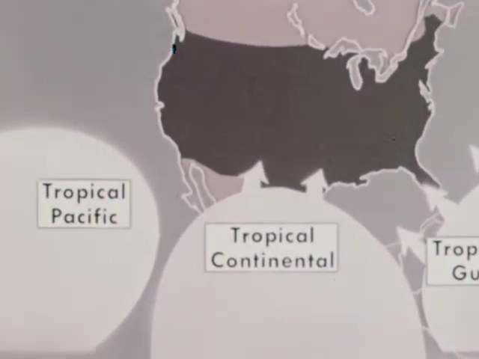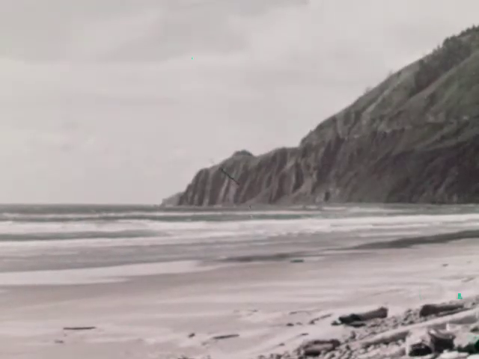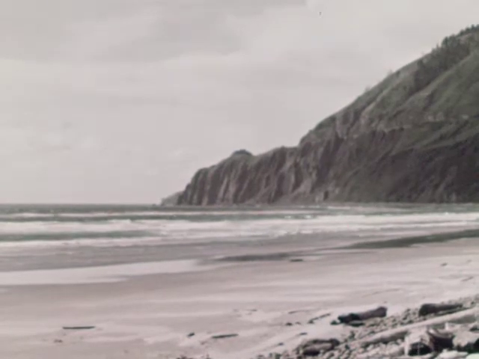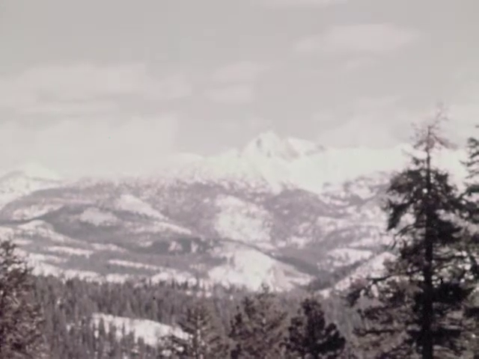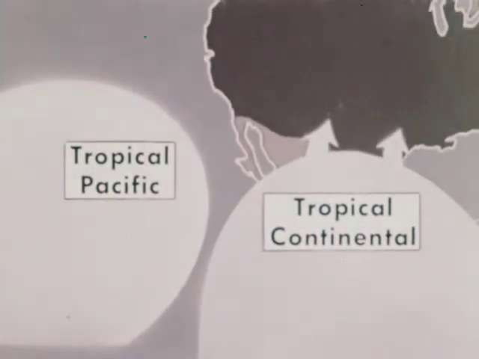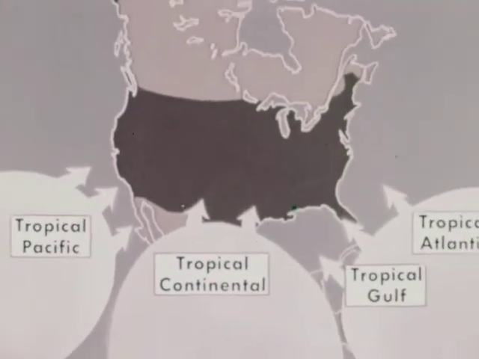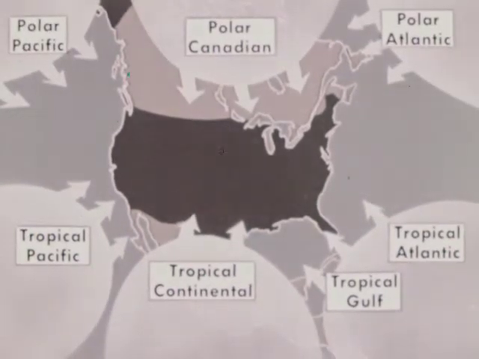Tropical Pacific air masses are also warm and humid. They form over warm parts of the Pacific Ocean and travel eastward to the Pacific coast of North America. As they cross the mountains near the west coast, they often produce rain or snow, moving on in an easterly direction. Tropical and polar air masses from these 6 regions are constantly in movement, generally eastward, across most of the United States and Canada. Most changes in weather come about when different air masses come in contact with one another.